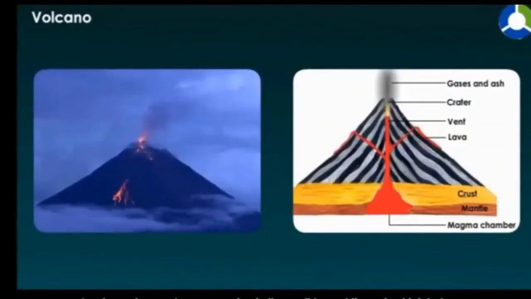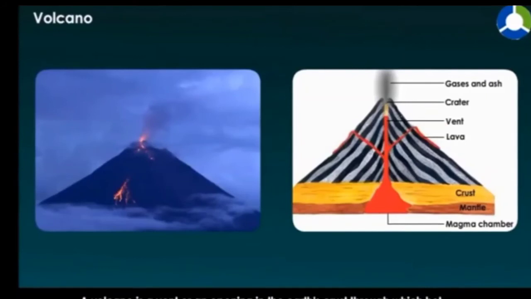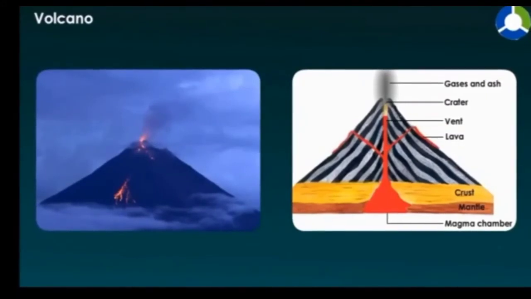Volcano. A volcano is a vent or an opening in the Earth's crust through which hot molten rock, ash, and gases erupt suddenly. Volcanoes can also form where there is stretching and thinning of the Earth's crust.